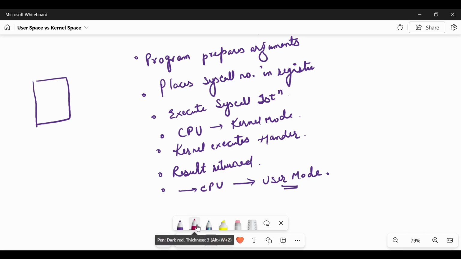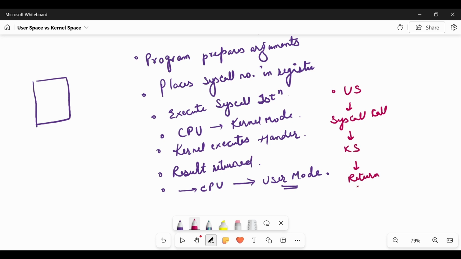So this context switching is done continuously: user mode, syscall, kernel mode, return back to user mode.